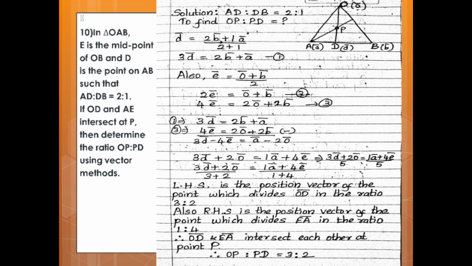Tenth question. In triangle OAB, E is the midpoint of OB, D is the point on AB such that AD divides DB in the ratio 2 is to 1, and if OD and AE intersect at point P, then determine the ratio OP is to PD using the vector method.